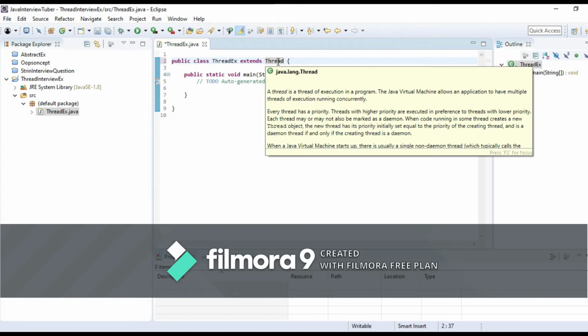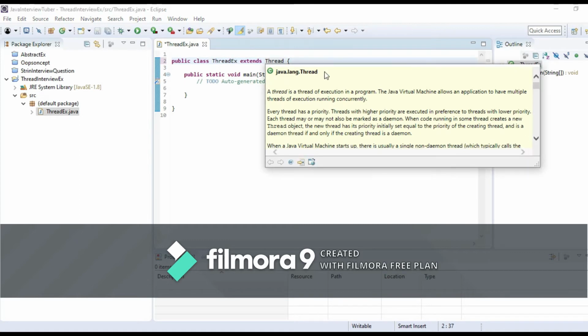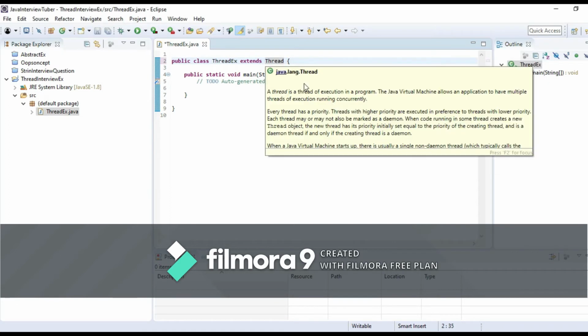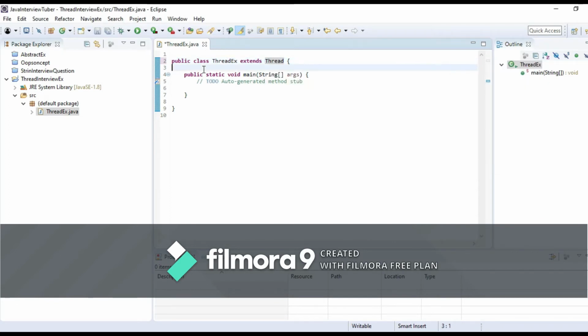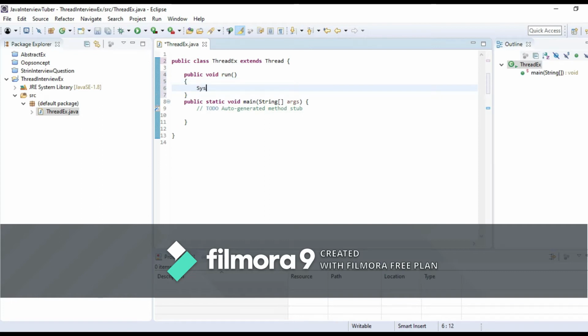We are seeing Thread is found in java.lang.Thread. Now we have to override the run method. Public void run, and we have to put our implementation here. I'm putting simply a console output, thread running.